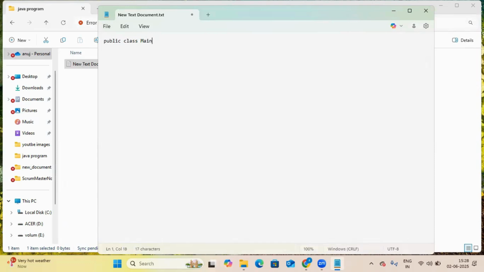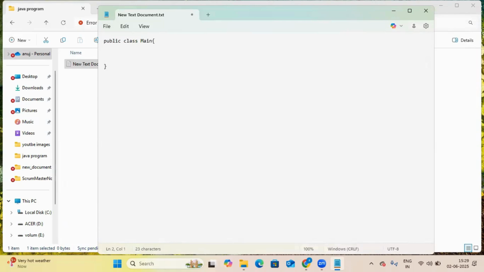Do not write 1 2 3, this is not recommended. So you will write Main is the class. Then open a curly bracket, and you have to close the bracket. Now you have closed.